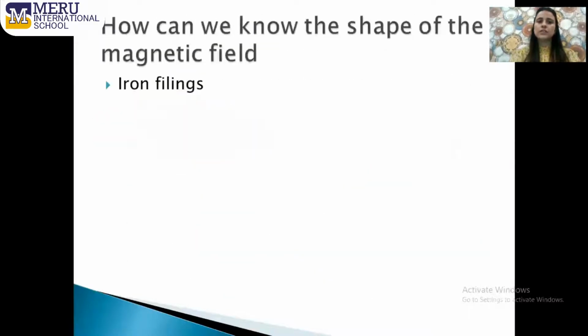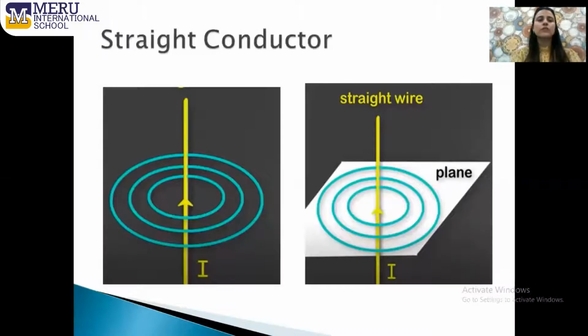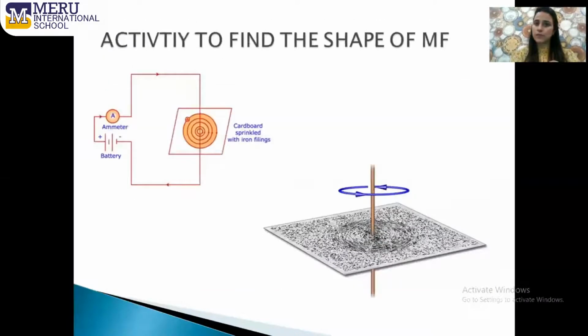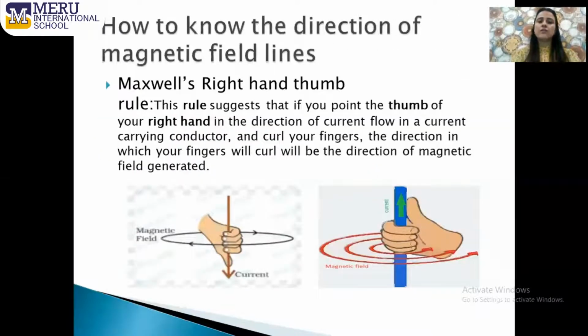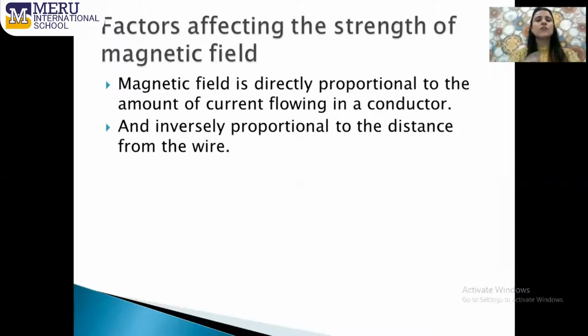So three things we have learned about straight conductors. The first one is the shape of the magnetic field lines with the help of iron filings. Then we have learned the direction of the magnetic field lines with the help of Maxwell's right-hand thumb rule. And then we have also learned on what factors the strength of the magnetic field depends.